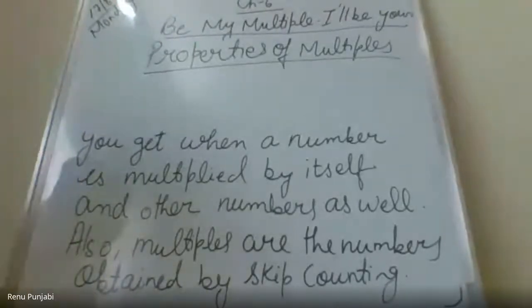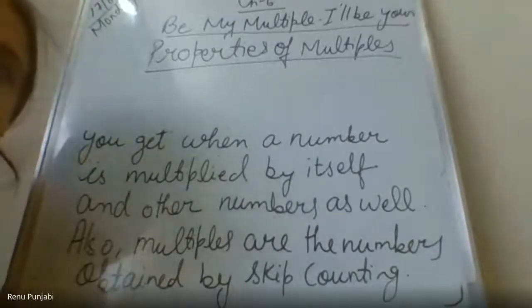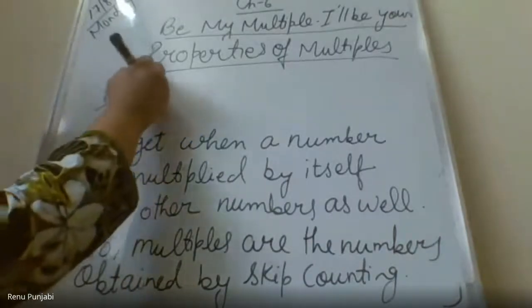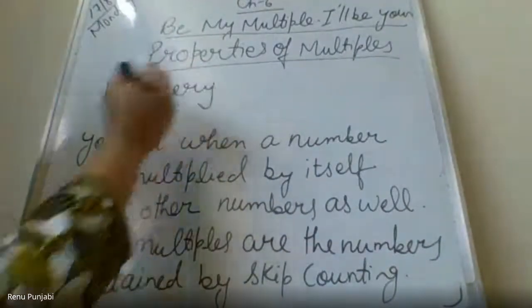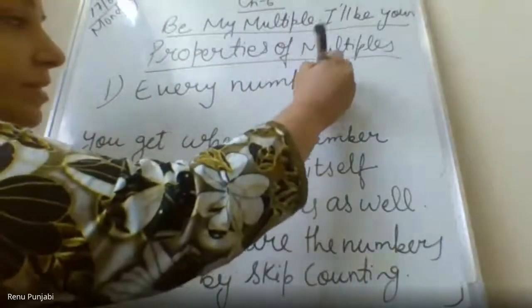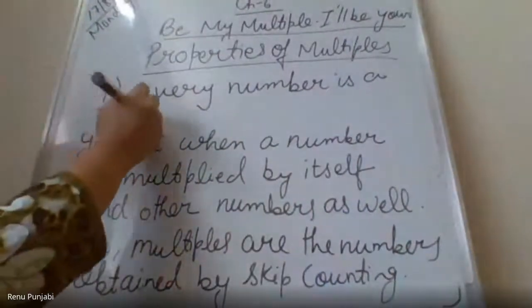Properties of multiples, and we can say that these are the facts of multiples. Facts of multiples. So first fact is every number is a multiple of itself.